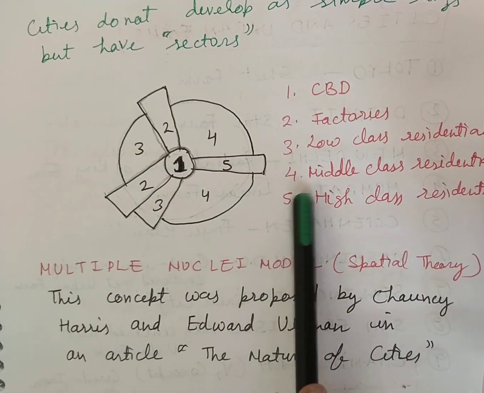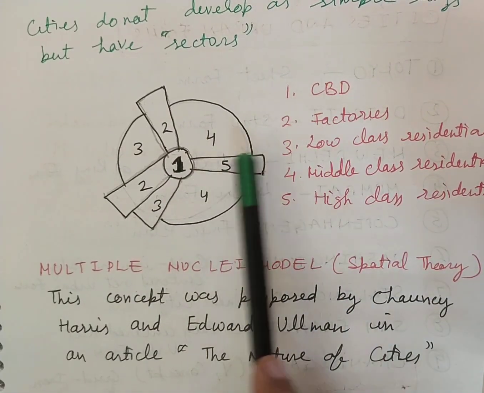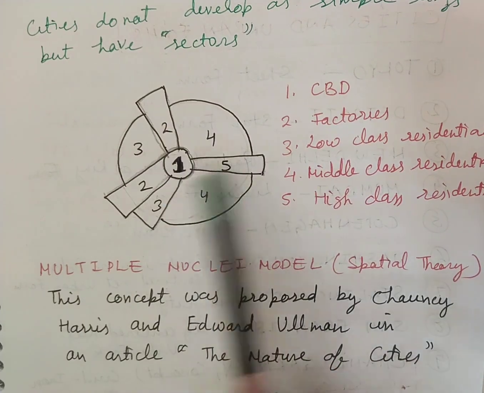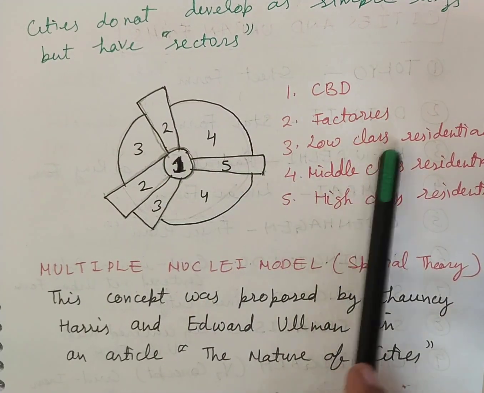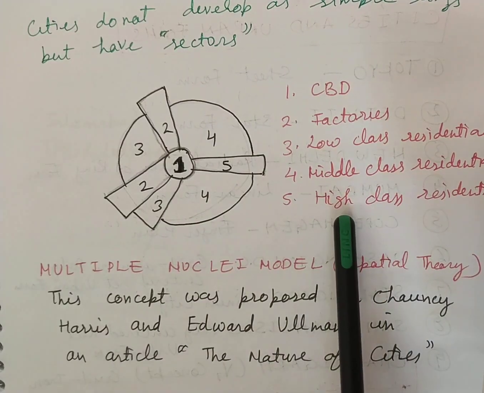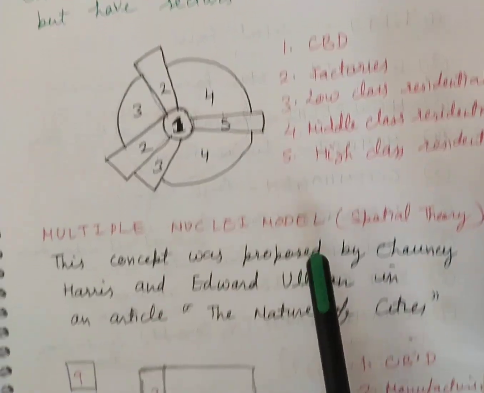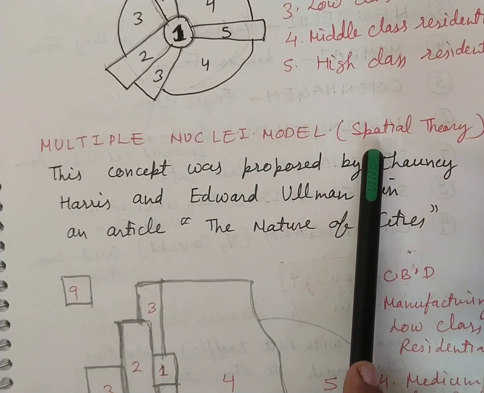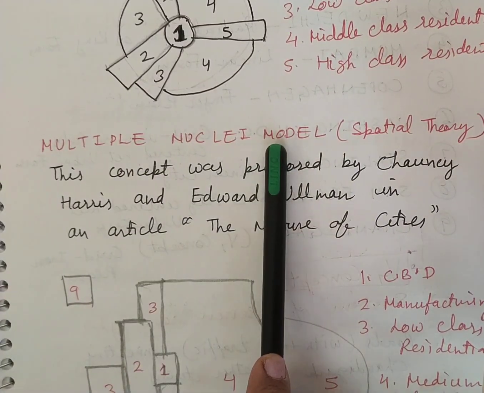These are divided into 5 sectors. First is CBD, then second is factory, third one is low class residential, fourth is middle class residential, fifth is high class residential.